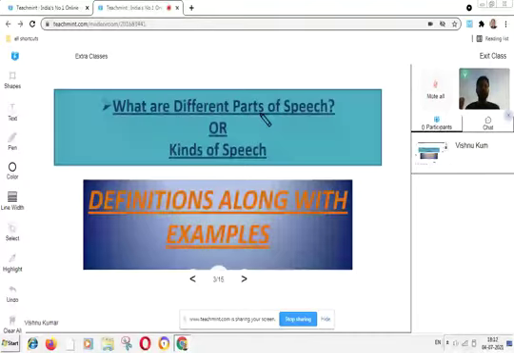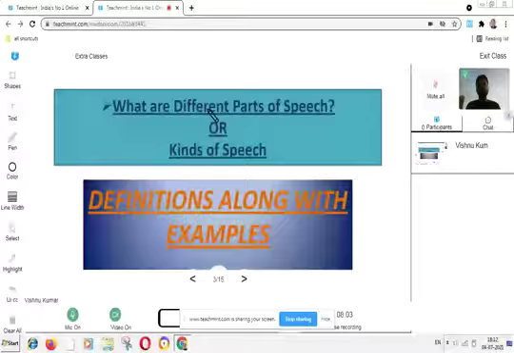All right, we can know that the words which are used in the speech during conversation are a part of speech, are a category of speeches. All right.